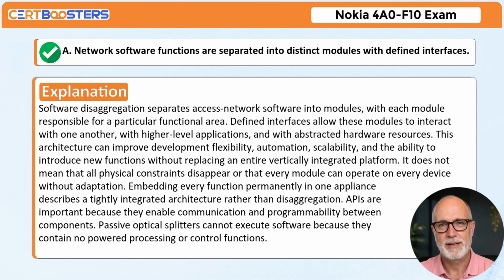Embedding every function permanently in one appliance describes a tightly integrated architecture rather than disaggregation. APIs are important because they enable communication and programmability between components. Passive optical splitters cannot execute software because they contain no powered processing or control functions.